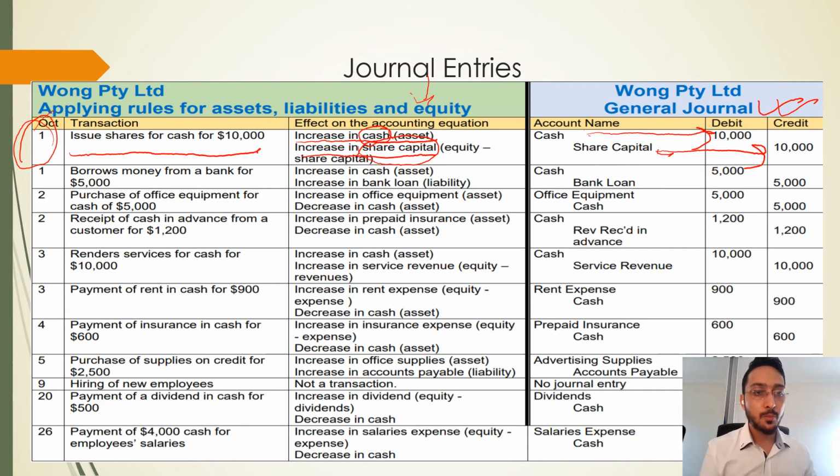So the second part will be borrows money from a bank for 5,000. When the company borrows money, then the company's cash will increase. So the cash is increased, cash is an asset. Second, we got the money from the bank, so the bank loan will increase, which is a liability. When the asset increases, it will go as a debit, as cash. When the bank loan increases, which is a liability, it will go as a credit. So that's how we post the transactions into journal entries.